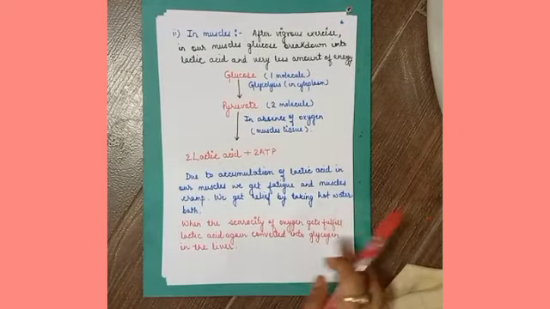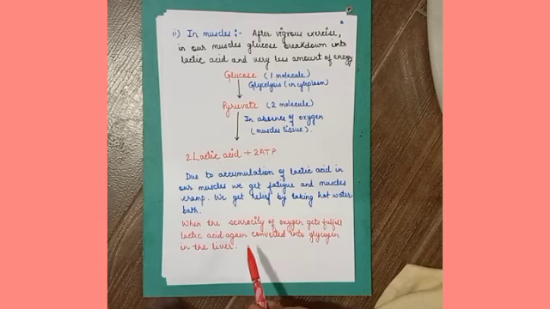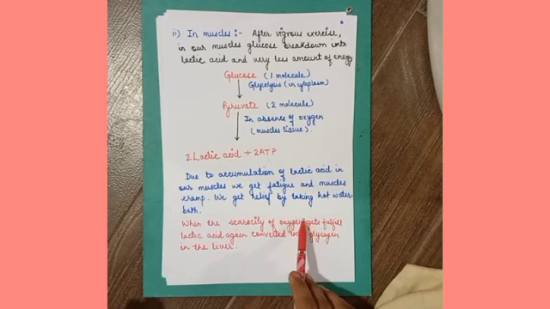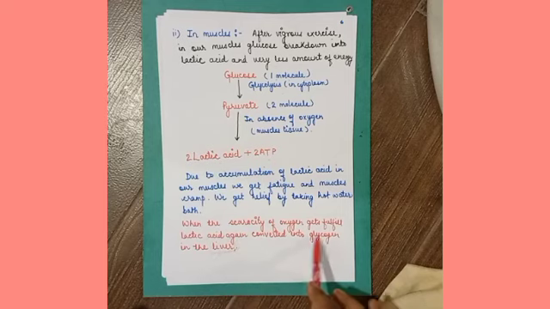Now again, when the oxygen requirement gets fulfilled, or we can say there is no scarcity of oxygen in the body, after that lactic acid is again converted into glycogen. Lactic acid is converted into glycogen, which occurs in the liver. Only in the liver is this lactic acid converted into glycogen.